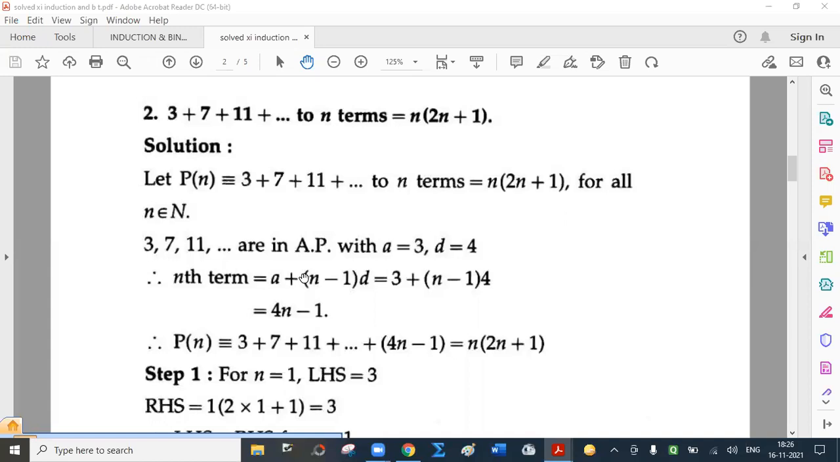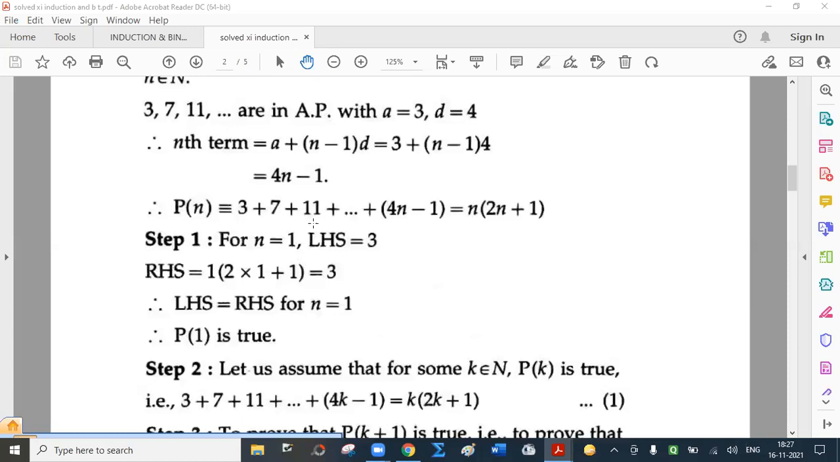So we say let Pn denote the statement 3 plus 7 plus 11 up to 4n minus 1 equal to n into 2n plus 1. Okay, first step. For n equal to 1, LHS is 3. See, n is a natural number strictly. In induction, we deal with natural numbers only. So you may put n equal to 1 here, or n equal to 1 means first term. So 3. What about RHS? 1 into 2 plus 1, again 3. This means the result is true for n equal to 1, that is P of 1 is true.